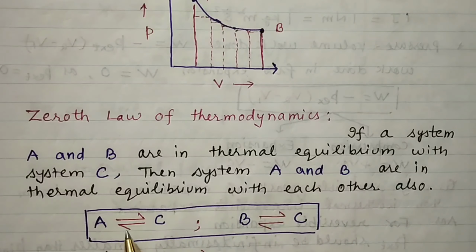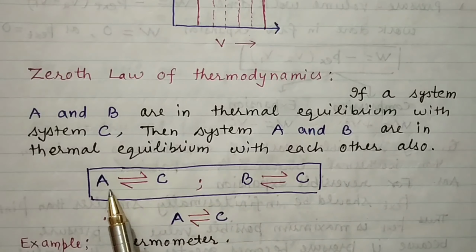Definitely A and B will also be in thermal equilibrium with each other.